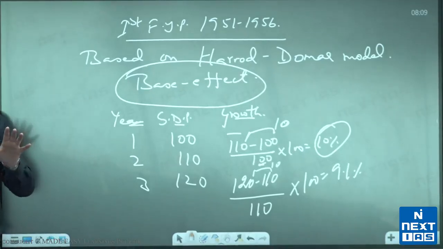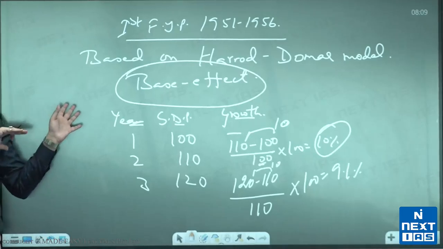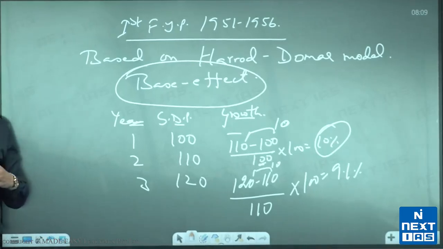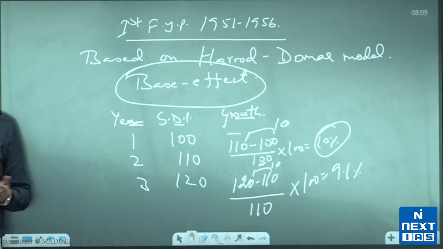Rear view mirror में पीछे छोड़ना क्या होता है कि आपकी गाड़ी इतनी आगे निकल गई कि पीछे वाली गाड़ी अब दिखती भी नहीं है. So when your car gets ahead to that extent that the previous car is not even visible, you have left them in the rear view mirror.